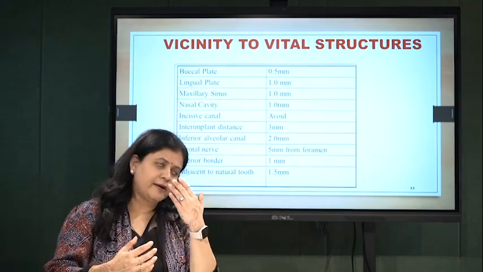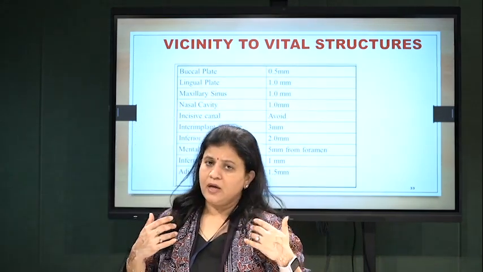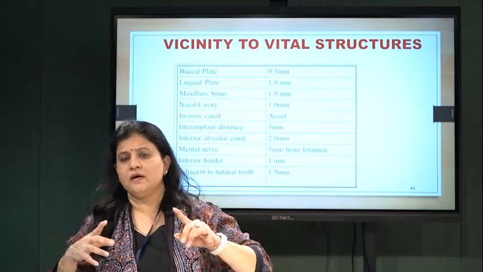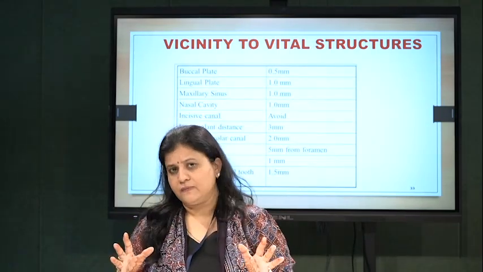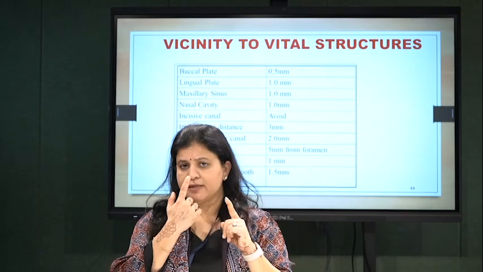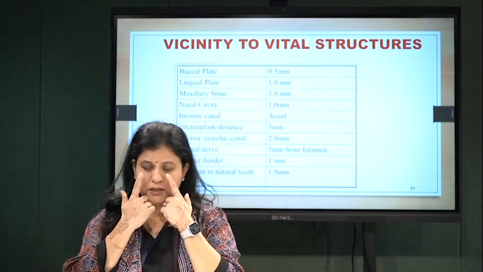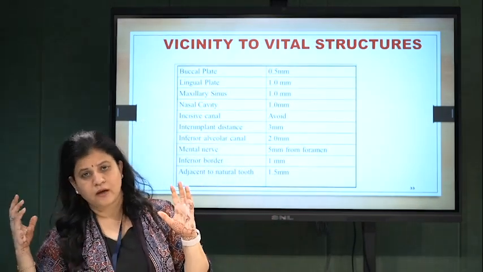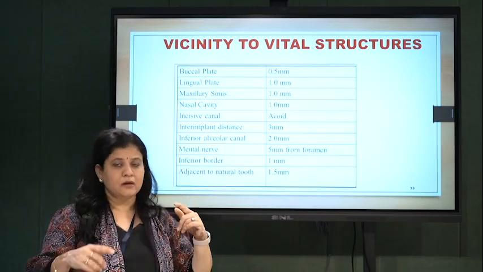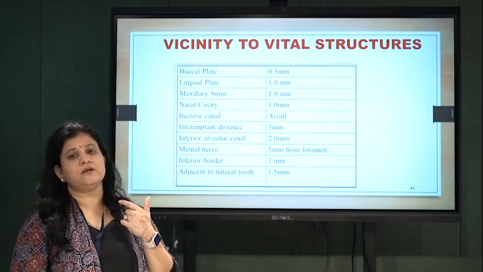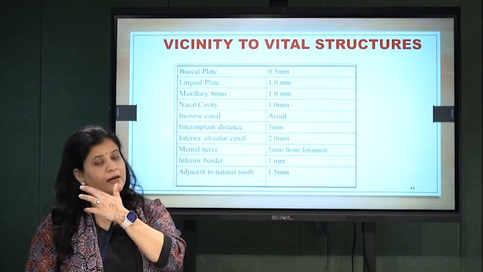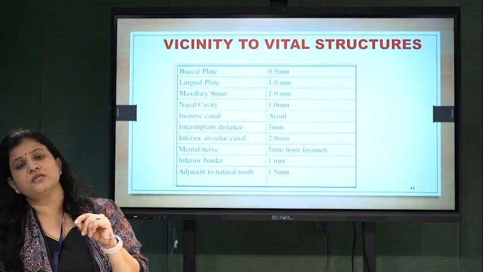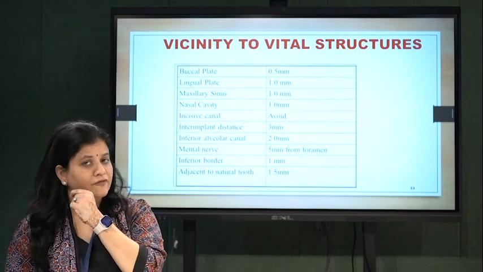If you put an implant in anterior, posterior, maxilla or mandible, there are things which need to be considered. As far as lower anterior is considered, fine, not a problem. Upper anterior: nasal spine, anterior nasal vessels. Posterior: you need to check the sinus lining. Lower posterior: you need to check the vicinity of the mental nerve and inferior alveolar nerve.